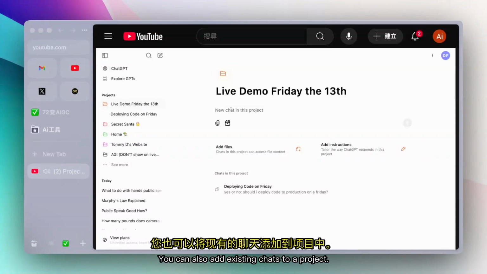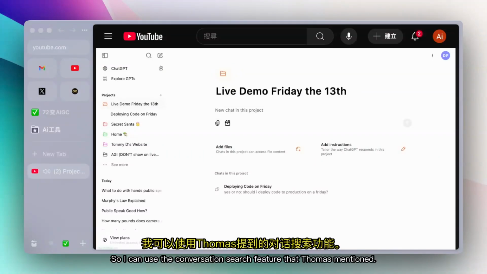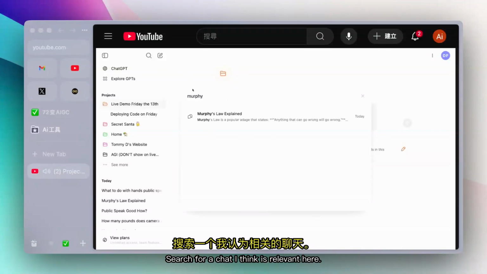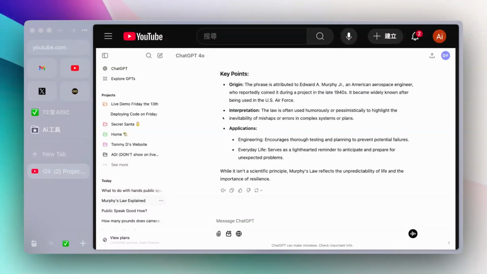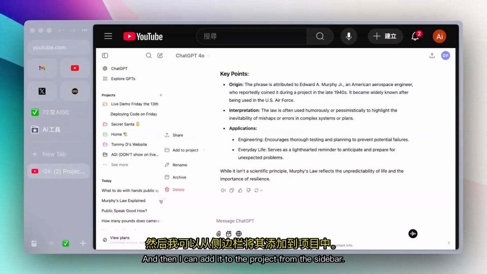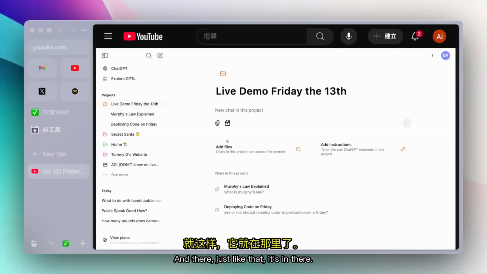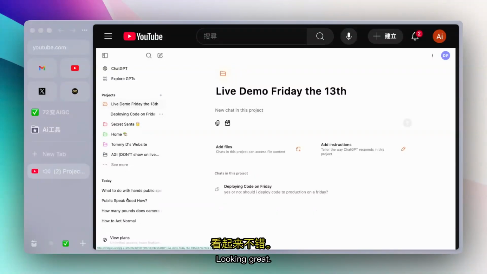You can also add existing chats to a project. So I can use the conversation search feature that Thomas mentioned. Search for a chat I think is relevant here, Murphy's Law explained. And then I can add it to the project from the sidebar, Live Demo, and there, just like that, it's in there. I can also drag and drop. Excuse me. I can also drag and drop out. Looking great. Perfect.